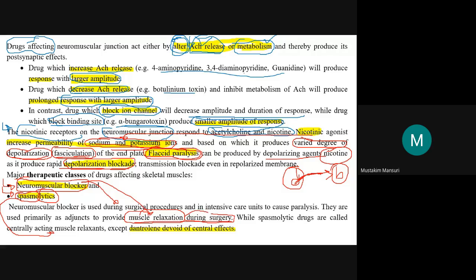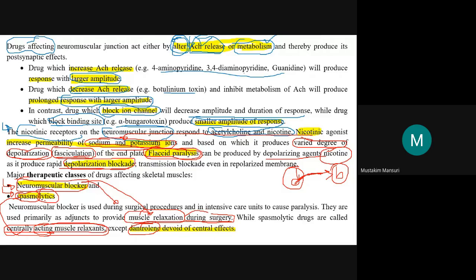While the spasmolytic category of agent acts as a centrally acting muscle relaxant. Generally they are centrally acting muscle relaxants, and the exception is dantrolene. Dantrolene is devoid of central effects.